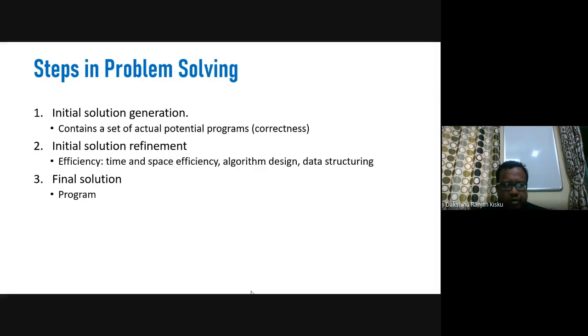So when we write the program, we use different data structuring techniques, different algorithm design aspects, intuition, and a mixture of different mathematical techniques or mathematical tools. All these aspects lead us to the body of knowledge.